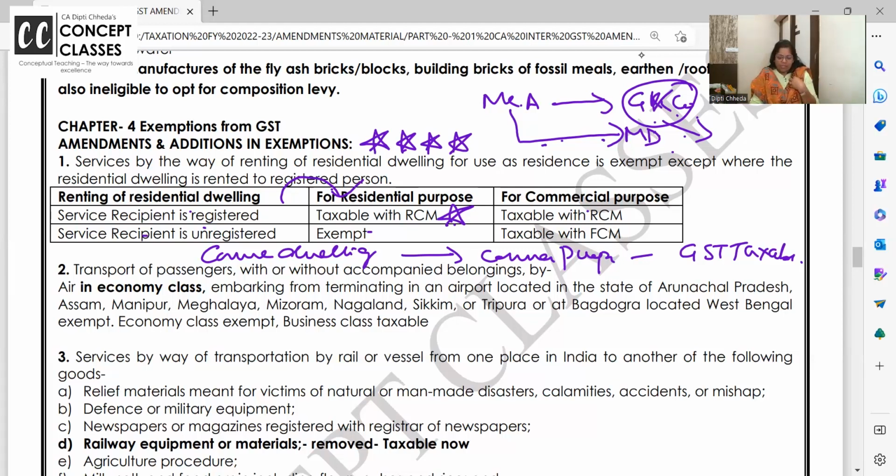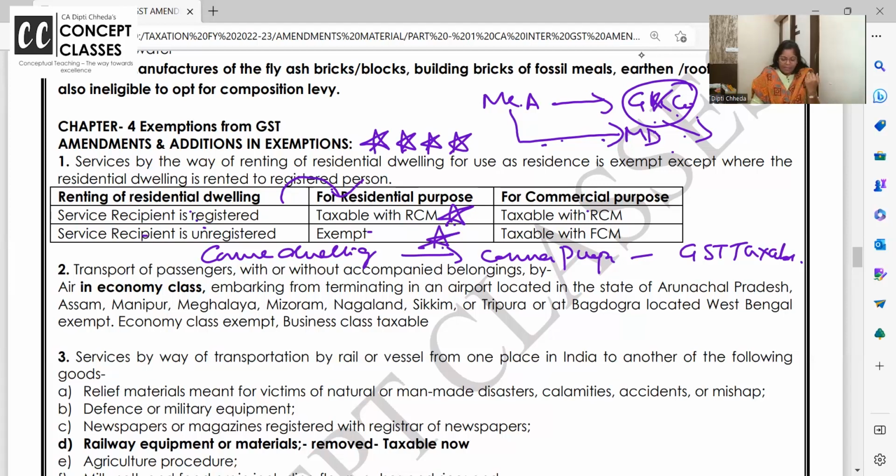I am an individual. I am giving it out to my friend. He is unregistered, a small businessman, and I have given my house to him for 10,000 rent. I'm also hardly till 20 lakhs, so registration of GST is anyways not there. You all know, and in those 8 states, it is a 10 lakhs limit. So I am unregistered, renting of residential dwelling where the recipient is unregistered, and I have given it for residential purpose. It is exempt.